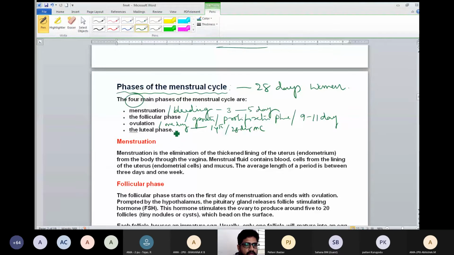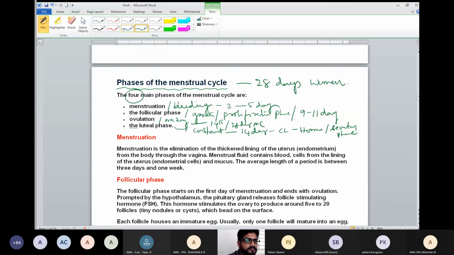Luteal phase means what? Constant phase. During this phase, 14 days, corpus luteum secretes hormones. That's why it's also called secretory phase. Now, one by one, let me explain.